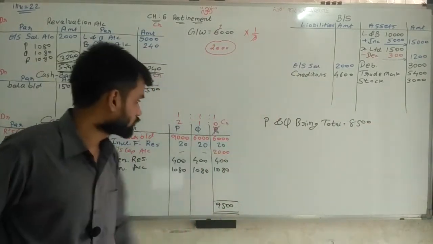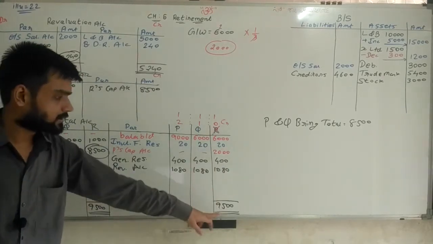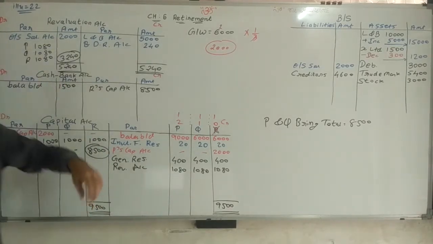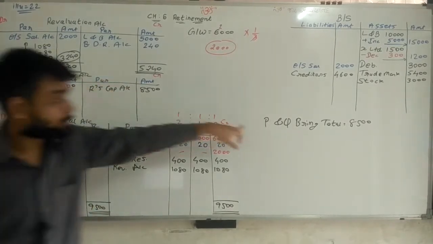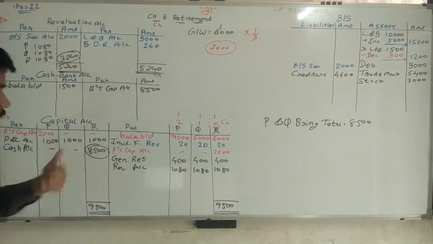This much amount they have to bring. So total is 9,500. Next. So P and Q total capital they have to bring 8,500. Going ahead.